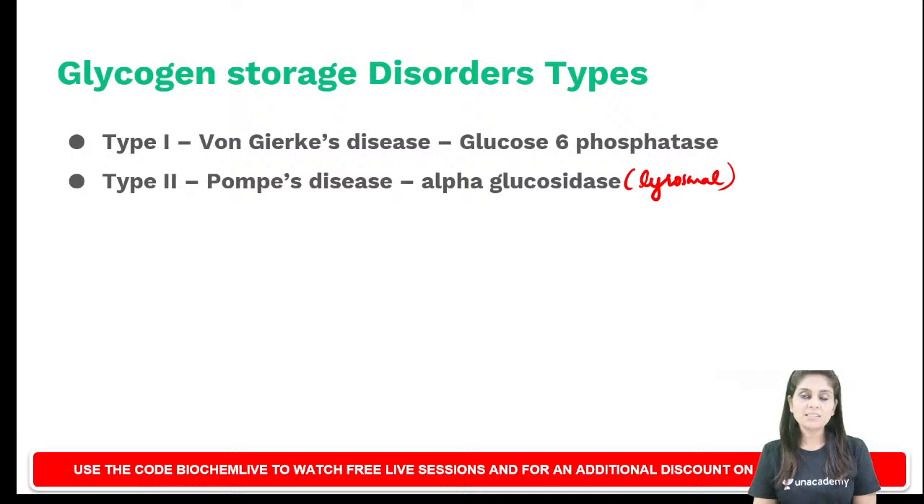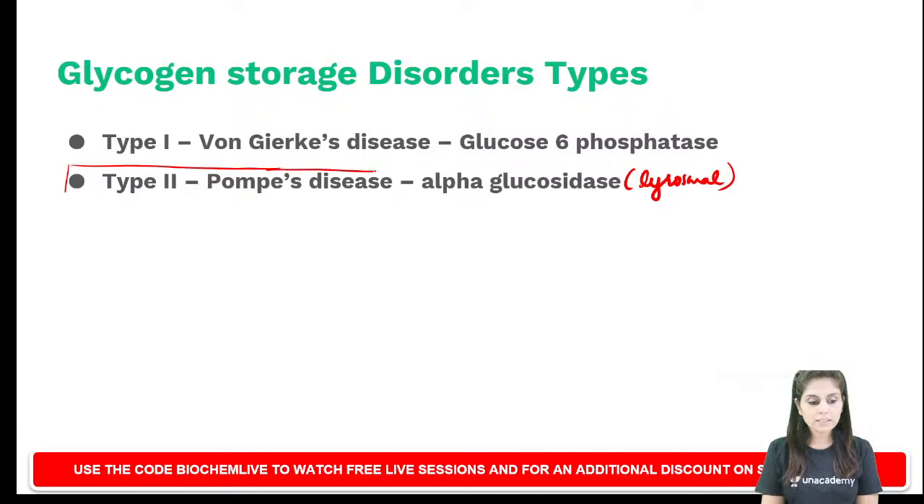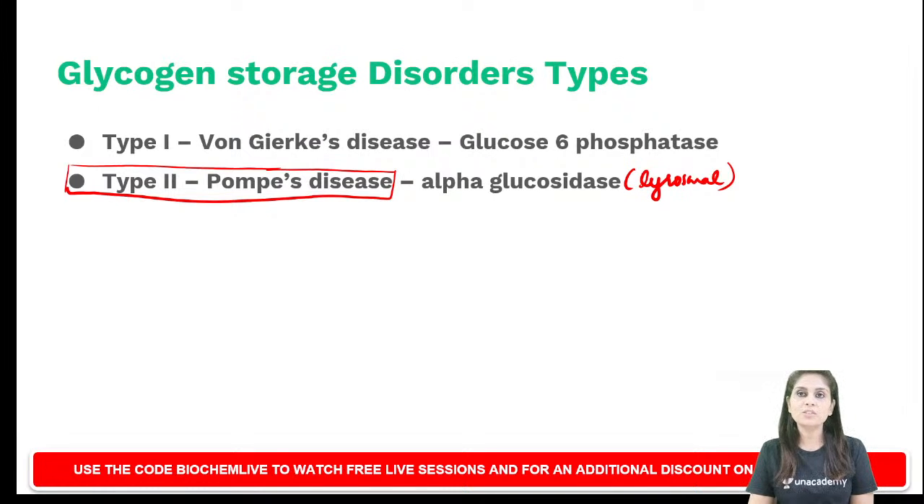So if the question is which is the glycogen storage disorder which is also a lysosomal storage disorder, please choose type 2 or Pompe's disease. Do you all understand this? If they ask you which glycogen storage disorder is also a lysosomal storage disorder, your answer should be type 2 or Pompe's, which is caused by a defect of alpha glucosidase.